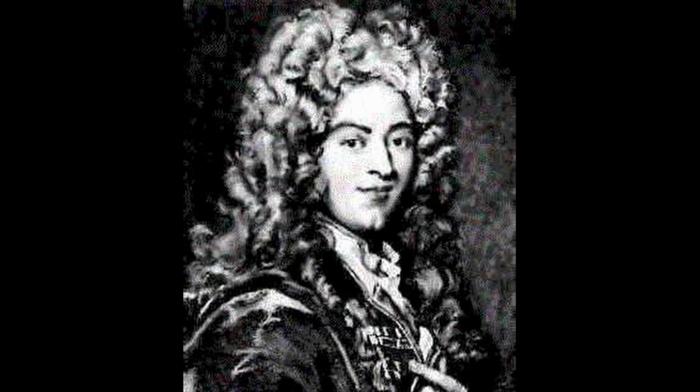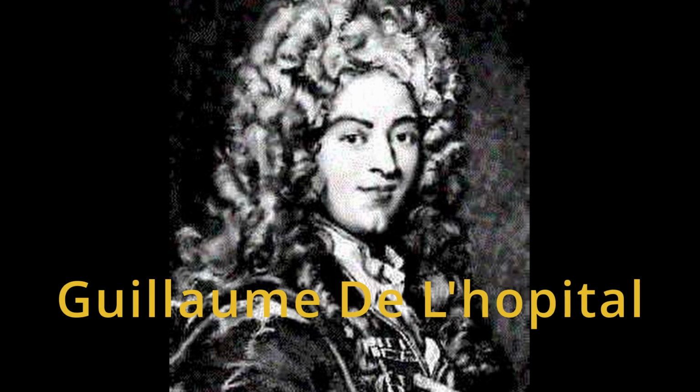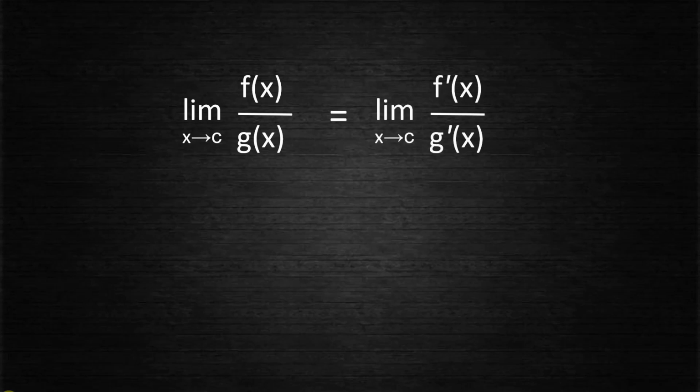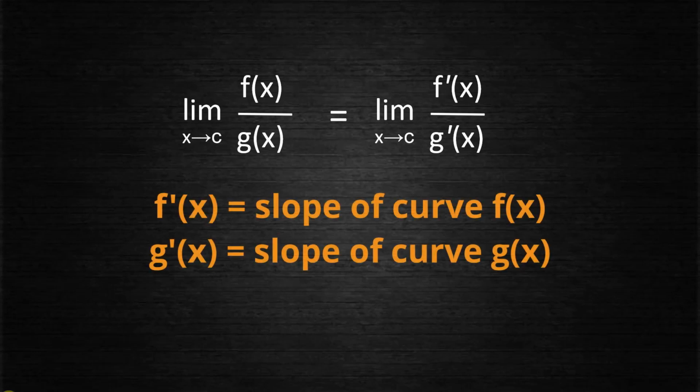In such cases, we have a rule or a theorem called L'Hopital's rule, named after 17th century French mathematician Guillaume de L'Hopital, which states that limit x tends to c of f(x)/g(x) is equal to limit x tends to c of the derivative of f(x) upon the derivative of g(x), which is represented by f'(x) and g'(x), and which represent the slopes of the curves f(x) and g(x) at x.